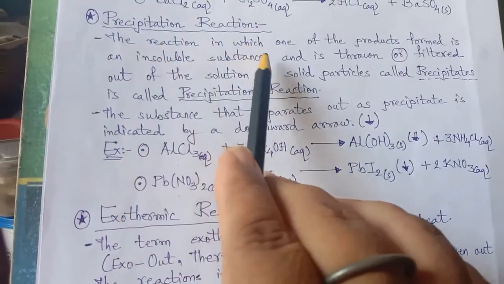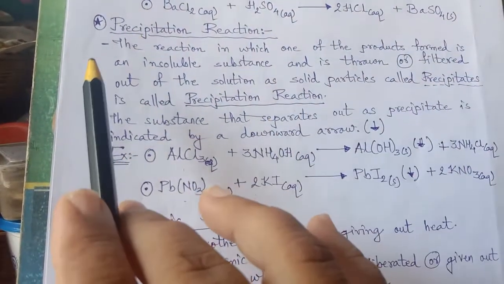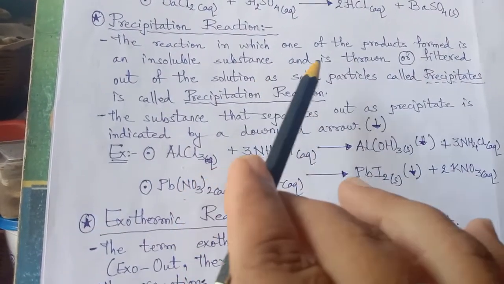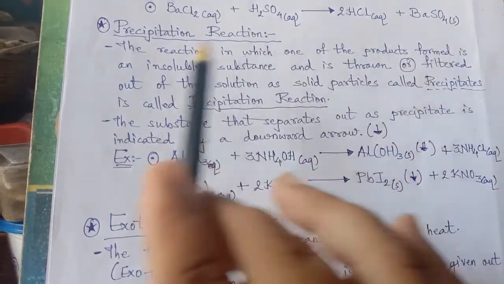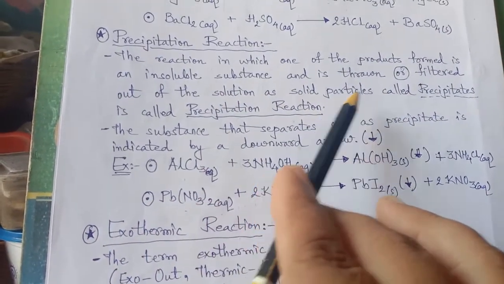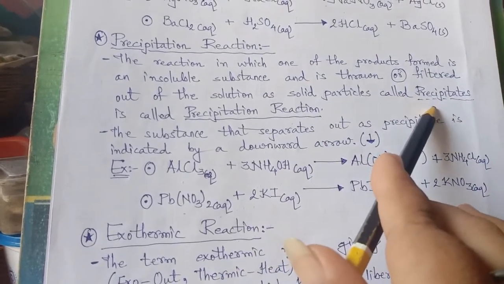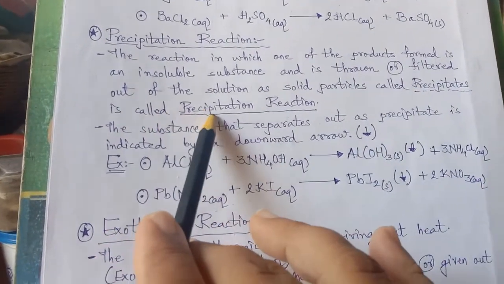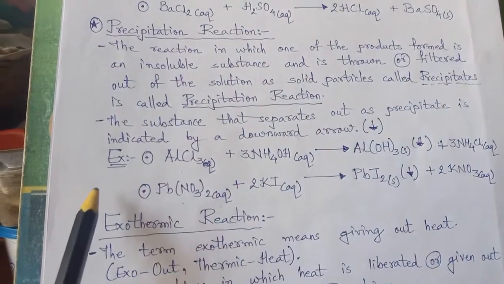The reaction in which one of the products formed is an insoluble substance and is thrown or filtered out of the solution as solid particles, called precipitates, is called a precipitation reaction.